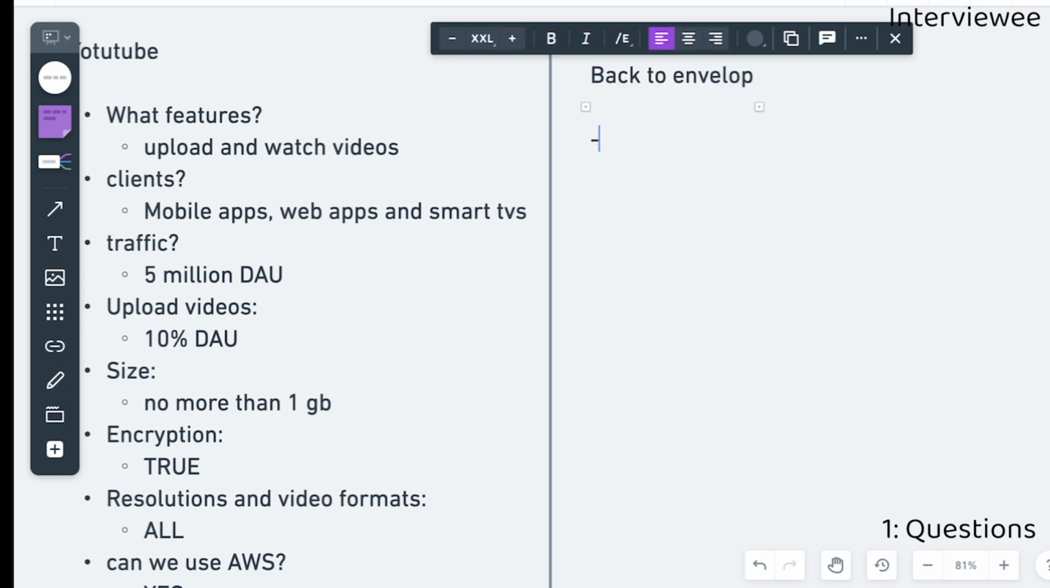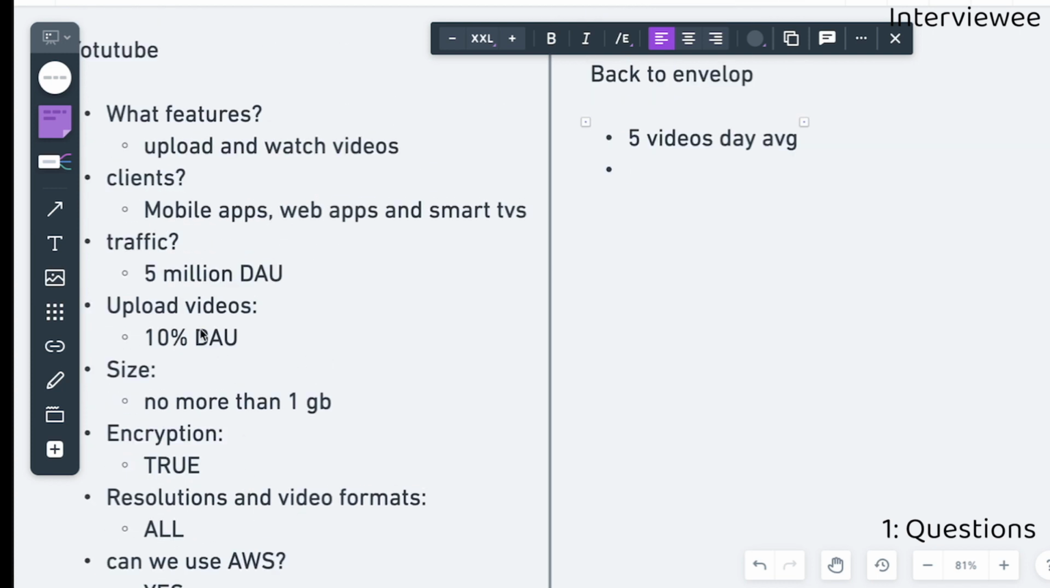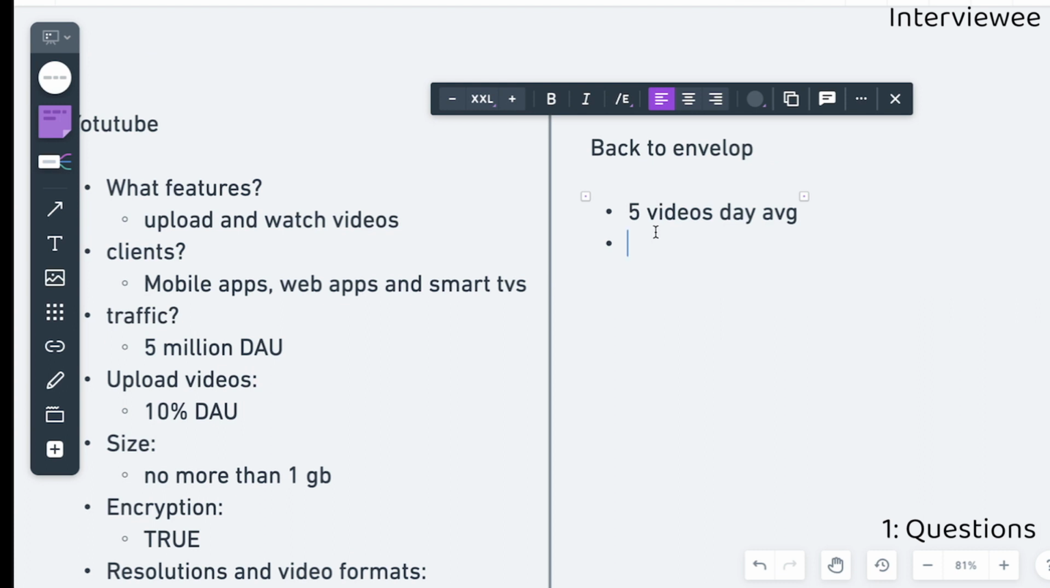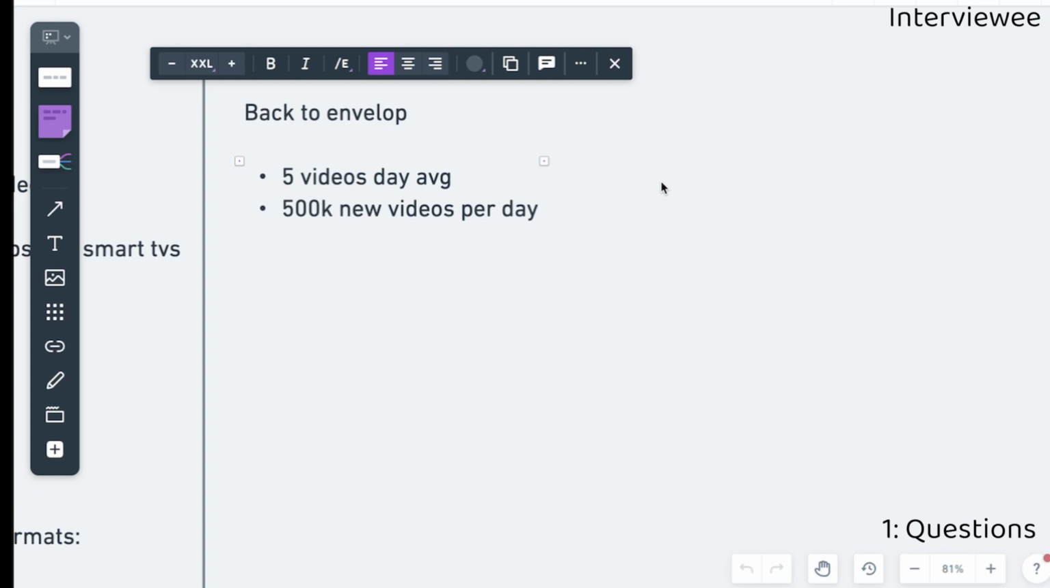One of the important points is that we have 5 million daily users, so I can guess that on average a user watches around 5 videos per day. If we already agreed that only 10% of the users upload videos, we are talking about 500k new videos per day. Now we can calculate the total storage, but before that we need the average video size. If the maximum is 1 gigabyte, the average video size is going to be around 500 megabytes. That sounds reasonable.